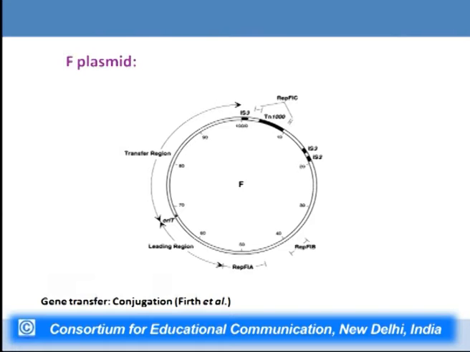So this is the figure for the F plasmid. It has various regions. It is about 100 kb in size. It has a leading region which is transferred first of all to the recipient bacteria. It is the OriT region, which is the site from where the transfer begins, and it has also got transposons inserted into it like Tn1000, IS3, IS2, and it has other regions like RepFIA, RepFIB, and RepFIC.